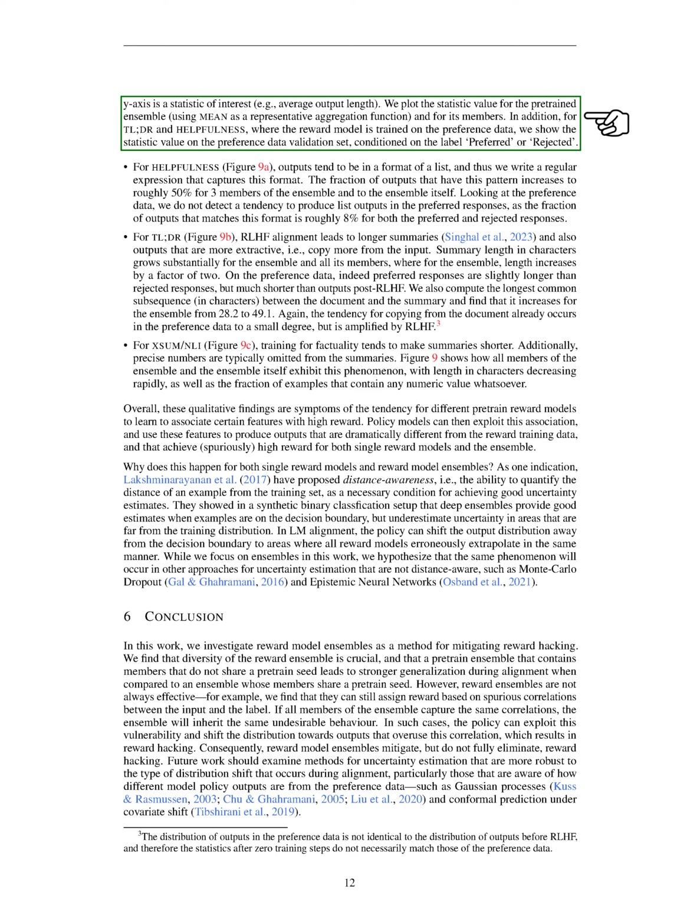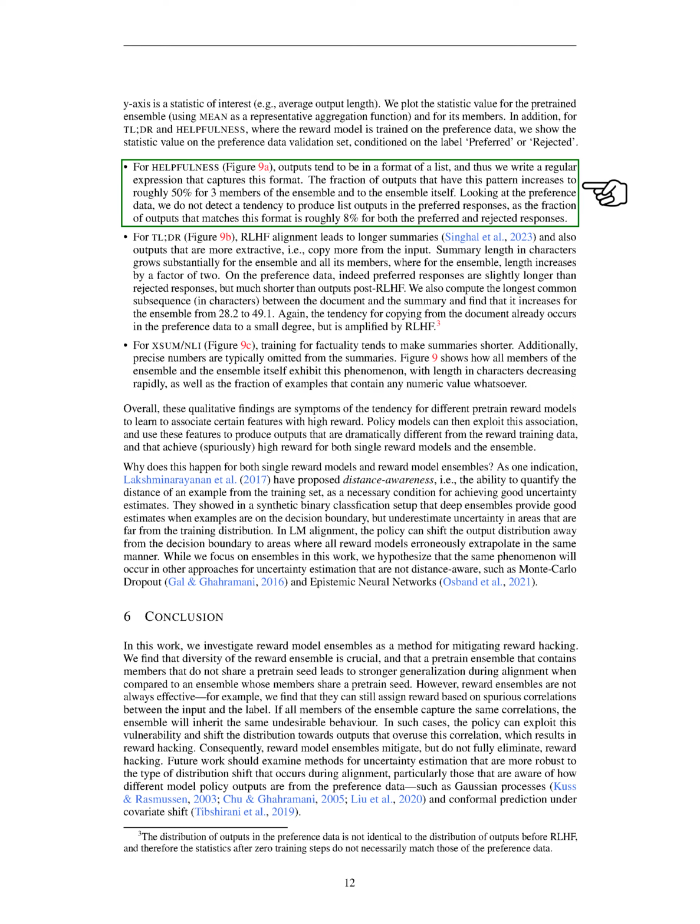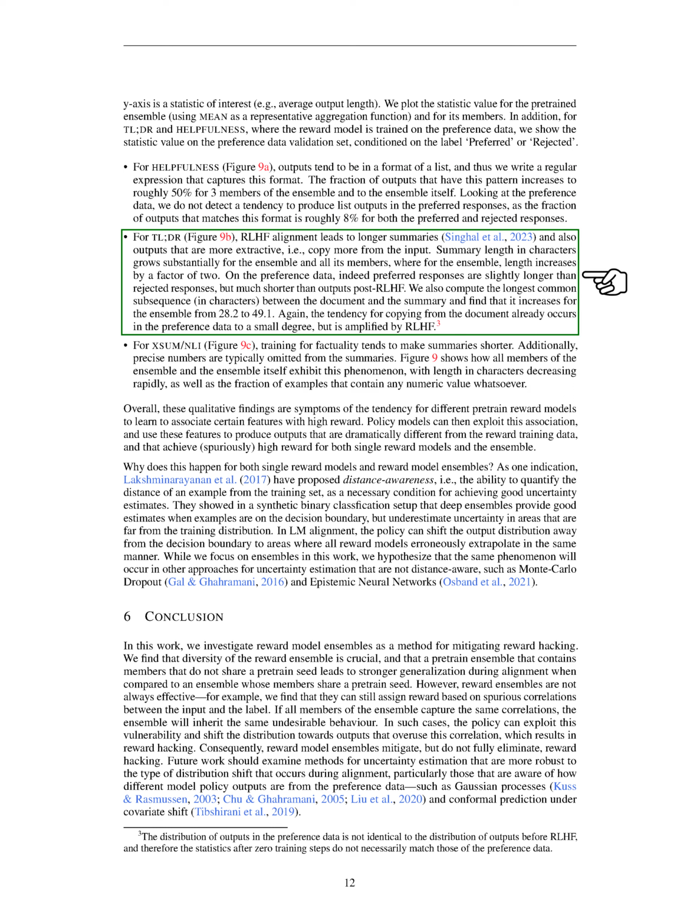For 2 of the benchmarks, TLDR and helpfulness, where the reward model is trained on preference data, we also showed the statistic value on the preference data validation set, depending on whether the label was preferred or rejected. For helpfulness, outputs often take the form of a list, and we used a regular expression to identify this format. We found that about half of the outputs from 3 members of the ensemble and the ensemble itself followed this pattern. However, when we looked at the preference data, we didn't see a tendency to produce list outputs in the preferred responses.